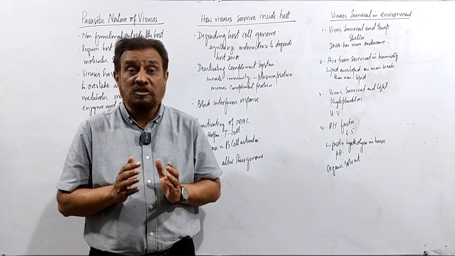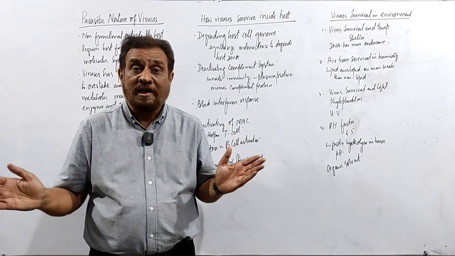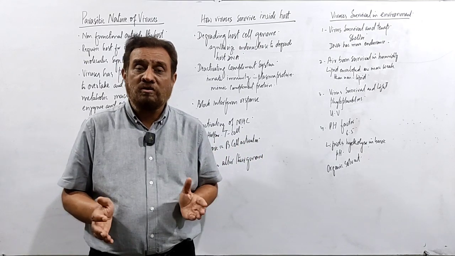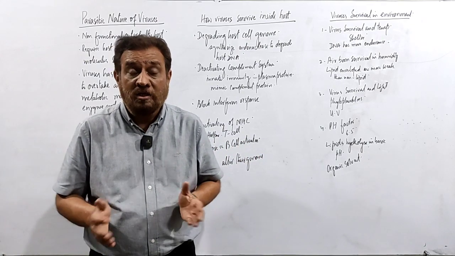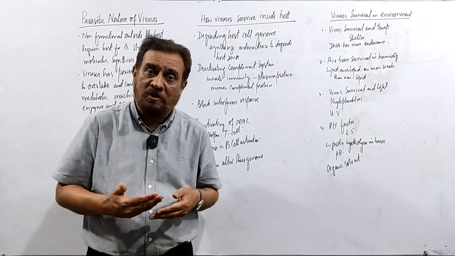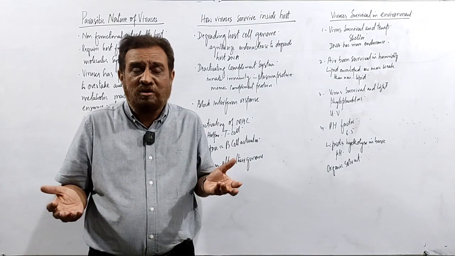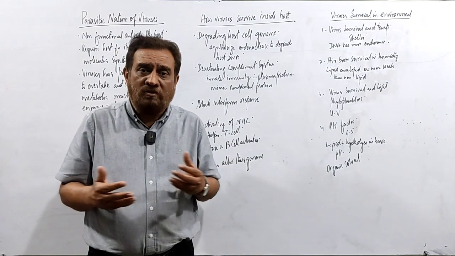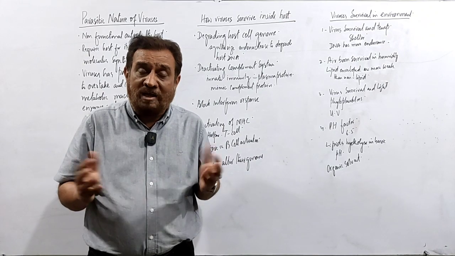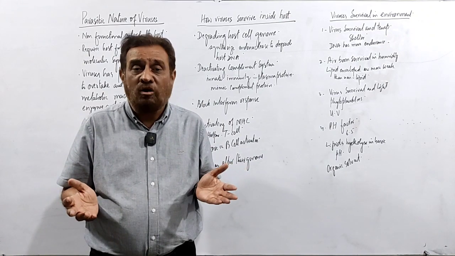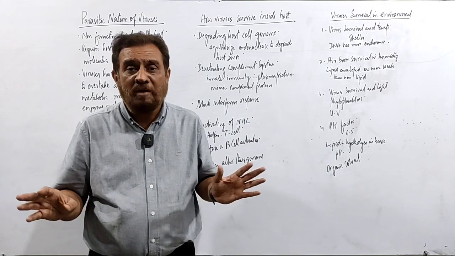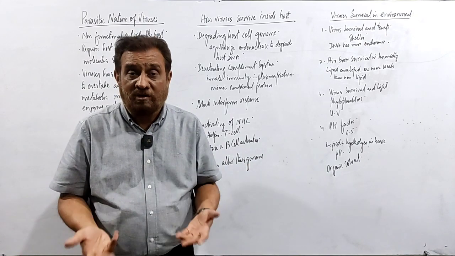A number of genome molecules are required, and genomes are synthesized by the process of replication, because it is making their copy. Whenever there are no enzymes, the DNA or RNA cannot be replicated, cannot make their copy.